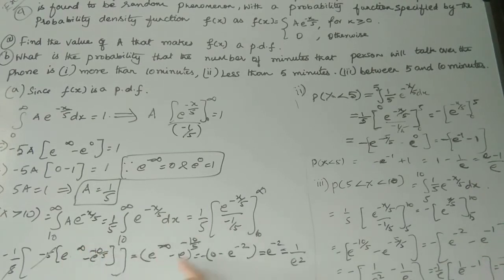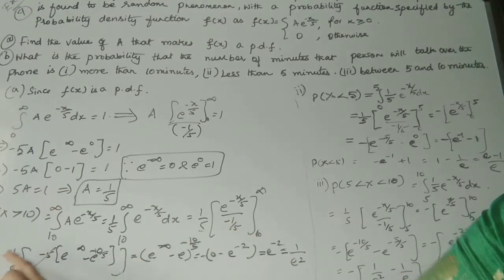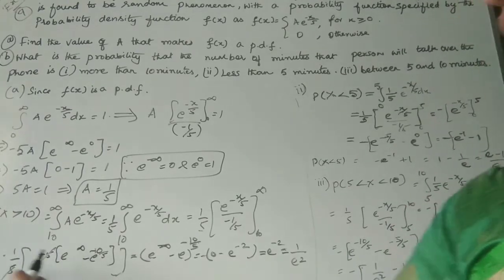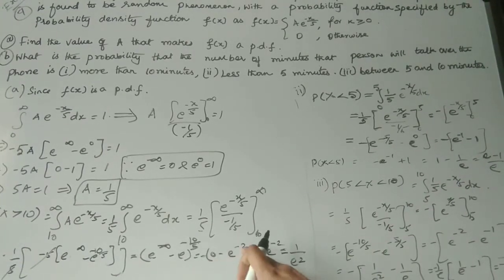E power minus infinity is 0, then e power minus 10 by 5, cancel 10 and 5 two times, that is e power minus 2. The 5 in the denominator and the 5 in a will get cancelled, you will have minus of minus, so 0 minus e power minus 2 with the sign change gives e power minus 2, which you can write as 1 by e square.